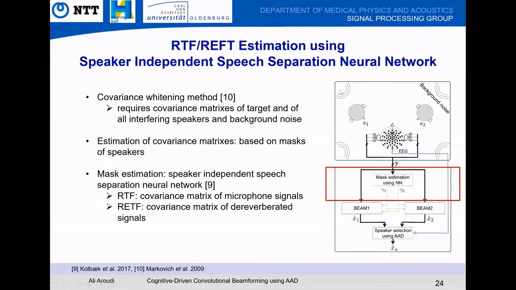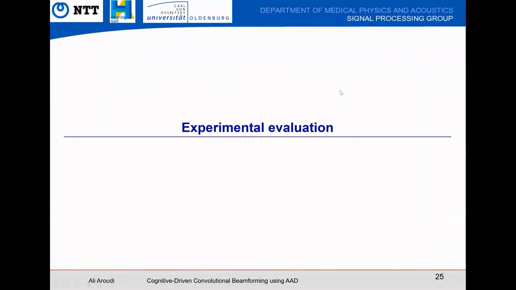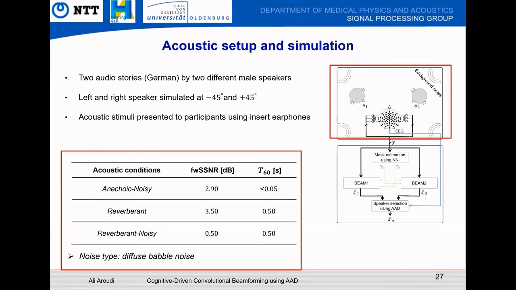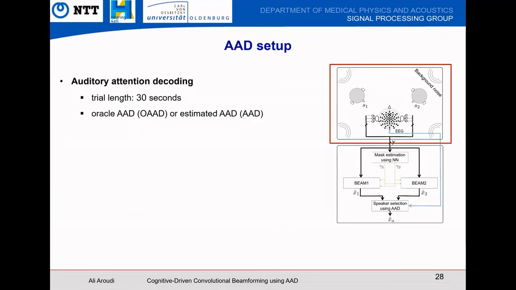Let's move to experimental evaluation. For experiments, we considered two audio stories uttered by two male speakers as acoustic stimuli. We considered three acoustic conditions for EEG recordings and for evaluating our algorithm, consisting of noisy, reverberant, and reverberant noisy conditions. We split EEG recordings into trials, each of them 30 seconds, and then we made an AD decision per each trial.